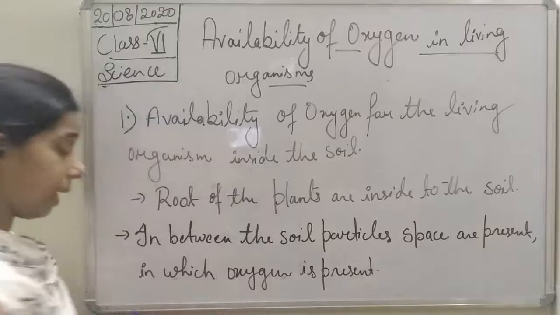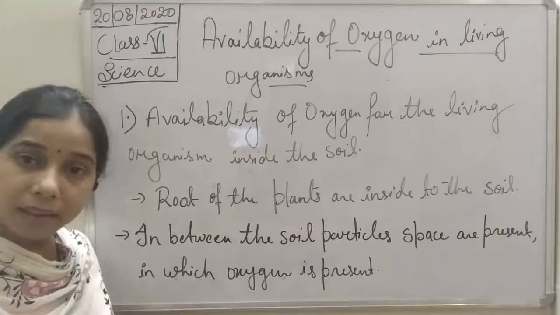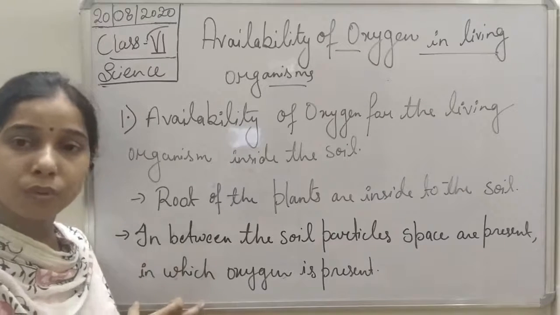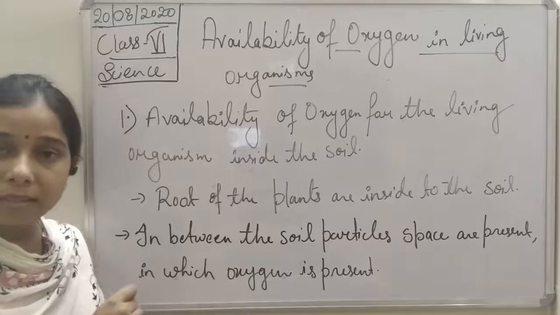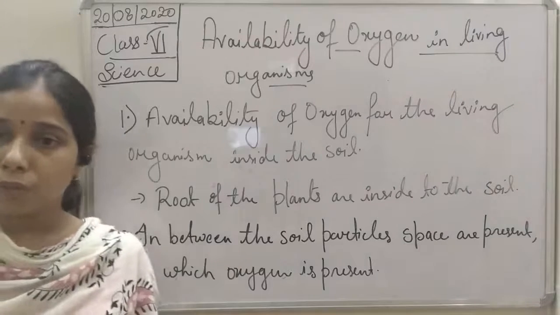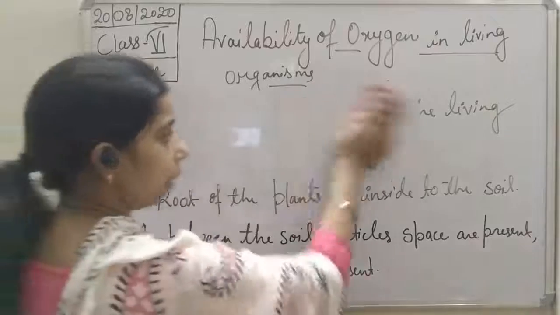So we can say that in between the soil particles, air is present, which means oxygen is present. How can you prove it, students, that in between the soil particles a space or air is there? For that, you do one activity, and that activity is you will take a beaker.